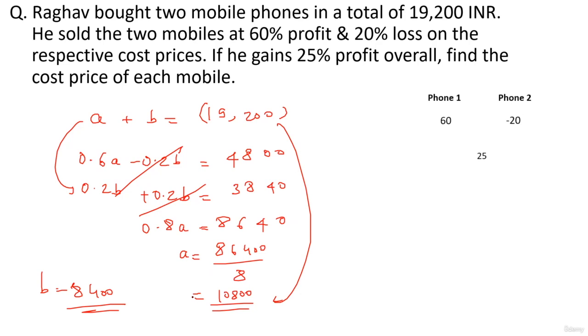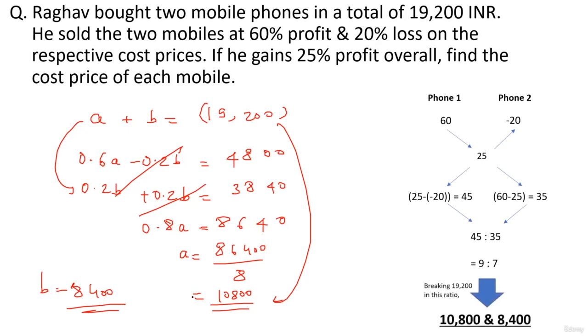Okay. 60% profit on one minus 20% loss on the other. The overall transaction is 25% profit, right? Directly apply alligations. You get the ratio of the cost prices as 9:7. Okay. Break 19,200 into that ratio. You get 10,800 and 8,400 instantly. All right. That's how you solve this question really very easily. Okay.